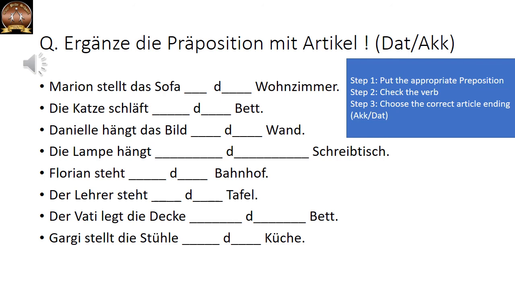Okay, very simple. You can go back, listen to the audio once again. But the concept is very simple. The verb decides whether you will put dative or accusative after the preposition. If it is moving, you will put accusative. If it is stationary, you are going to put dative. That's it.